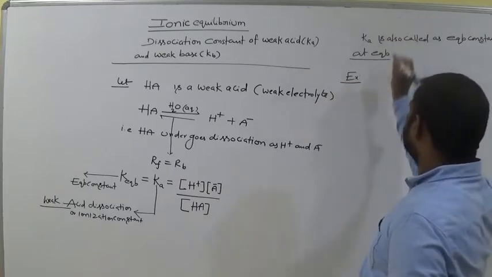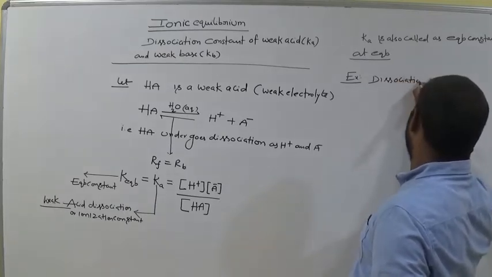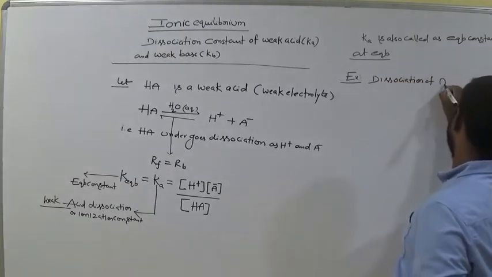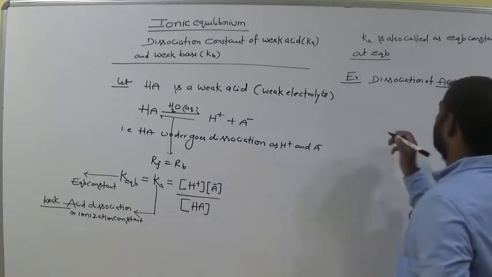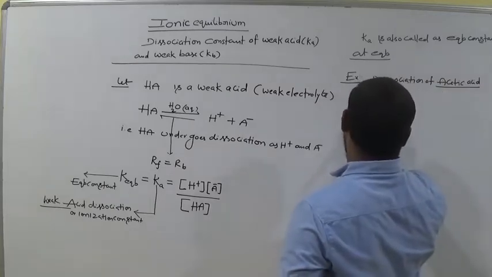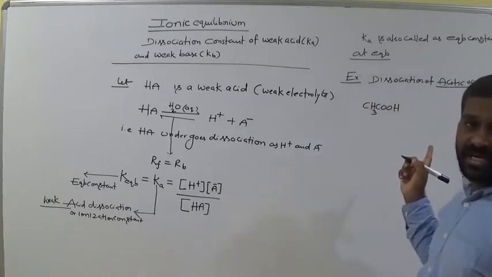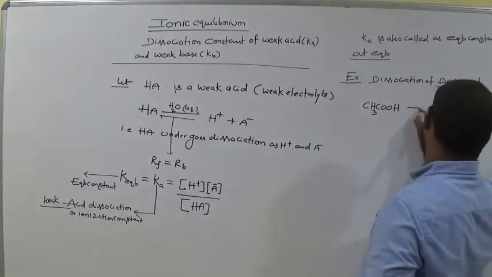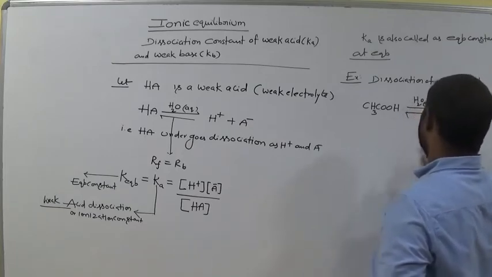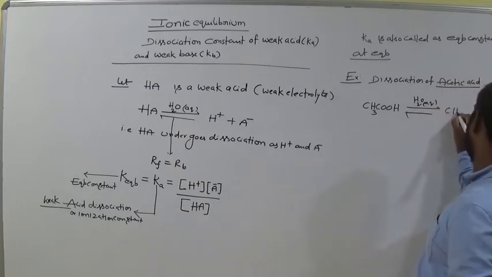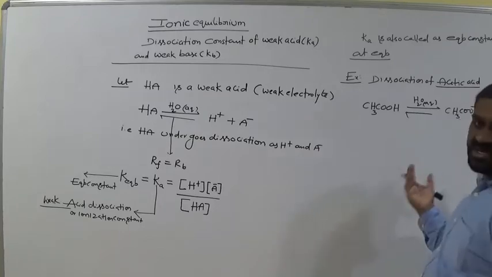Let's see the example: dissociation of acetic acid. Acetic acid is clearly a weak acid. It undergoes ionization in aqueous medium and gives CH3COO minus and H plus. This is called dissociation.